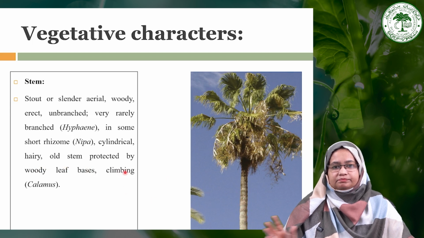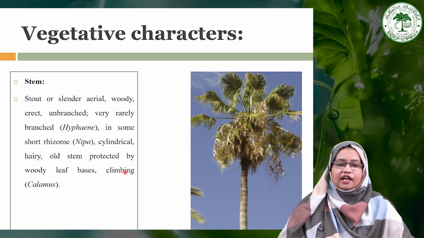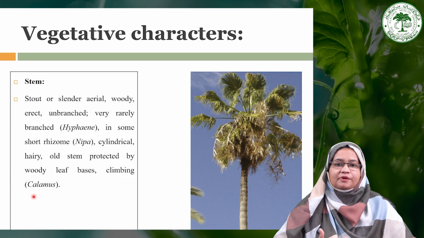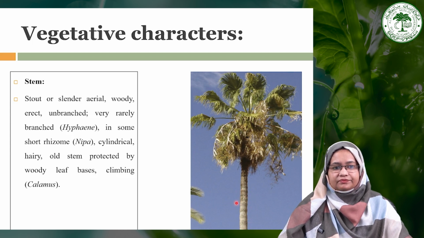In some cases the stem may be climbing, as in the case of Calamus. So you can see, depending upon the habit of the plant, there is a variation in the stem type, but in general the stem is erect, unbranched and woody, as we can see here, and they have woody leaf bases which we can see in this image.